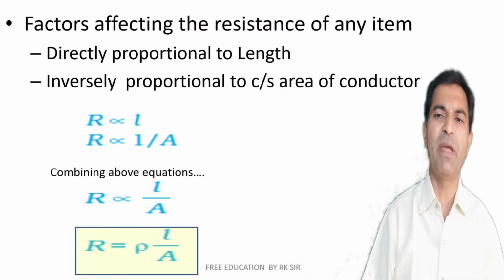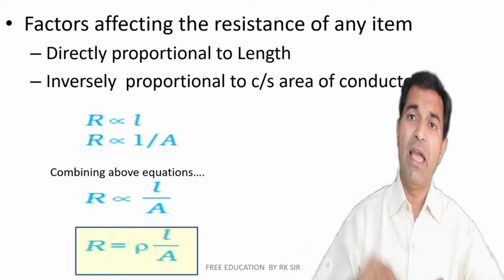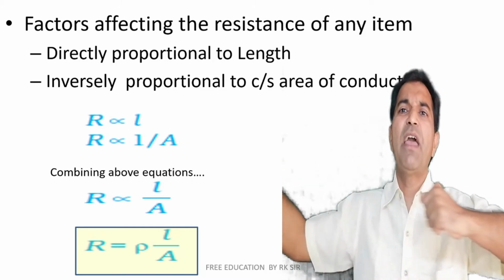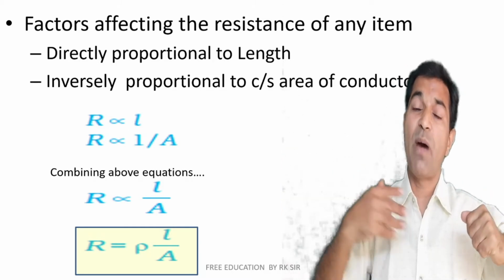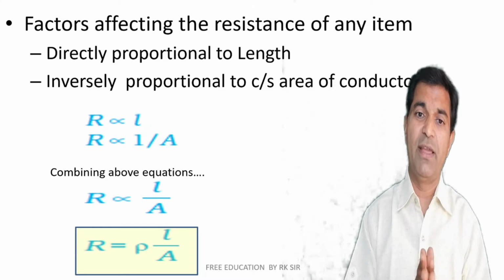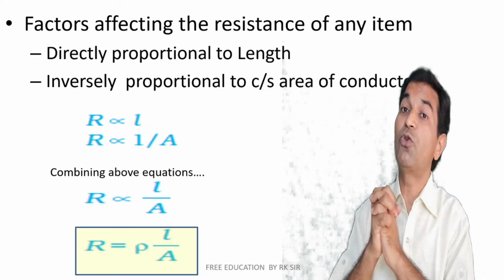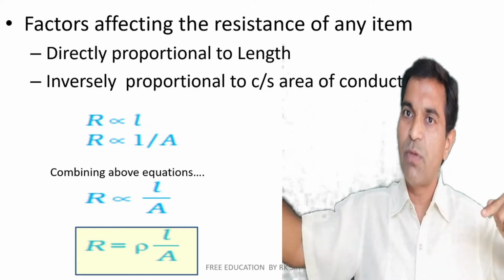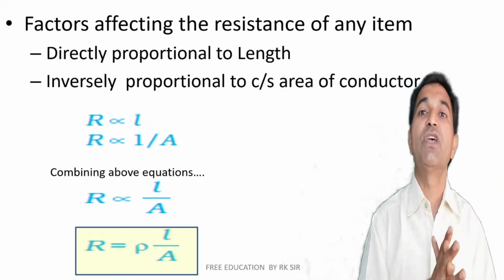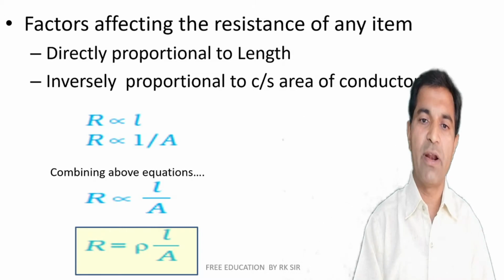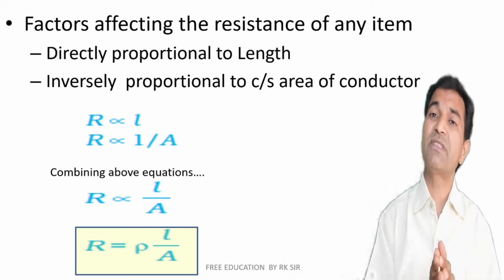Now what are the factors affecting the resistance of any item? As we say, the longer the pipe, the greater the resistance to passing of water, right? In the same way, electricity may be represented with a water analogy, directly proportional to length. So the greater the length of the wire, the greater the resistance offered to flow of current, and it is inversely proportional to the cross-sectional area of the conductor.